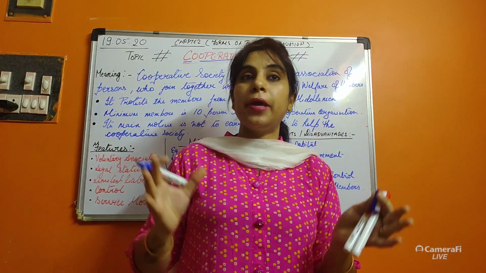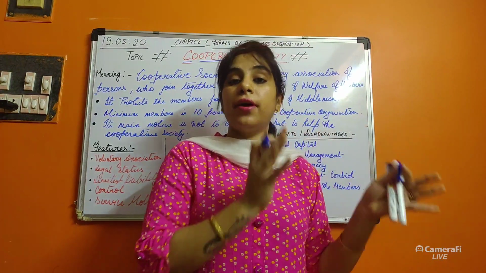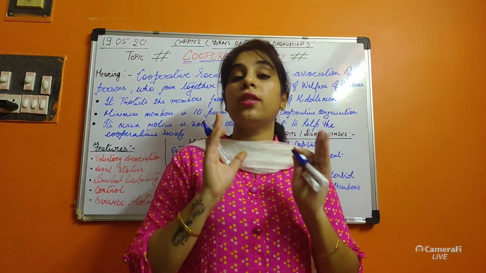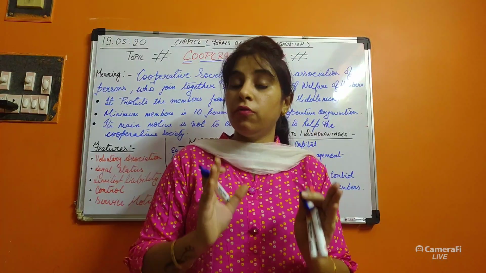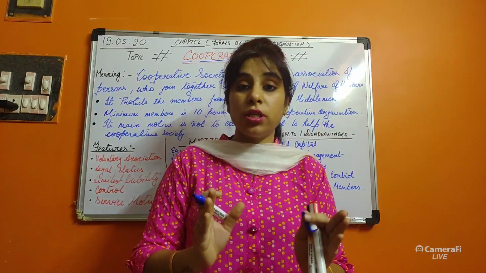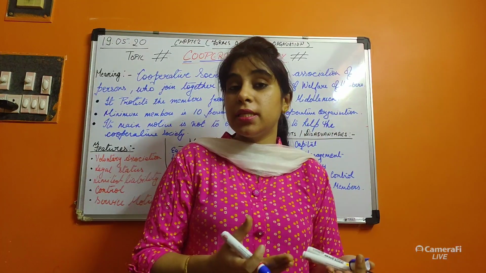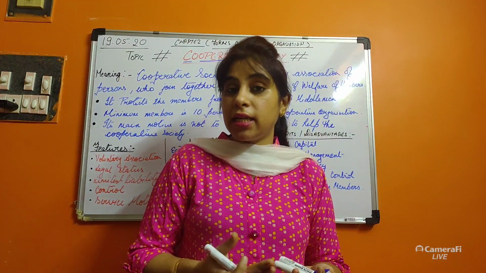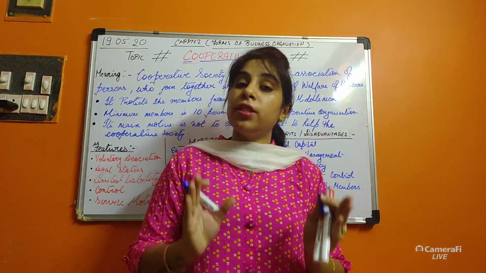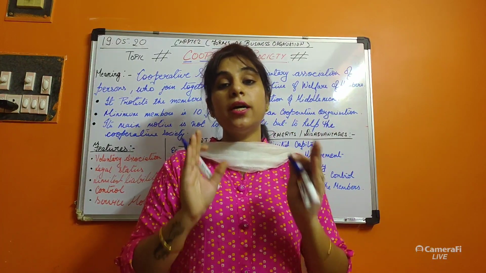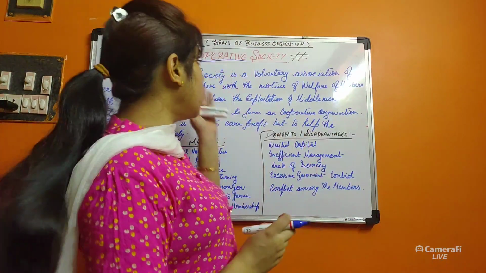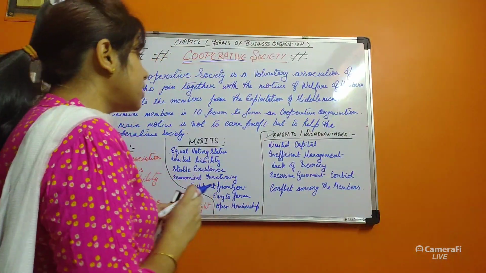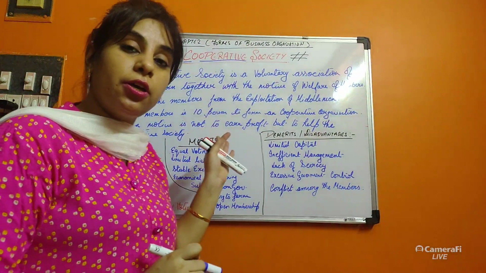It means some people who are running the society, running the organization with one main common goal, one main common motive. That is the meaning of cooperative society. Now, what I have written in the meaning, we will study further on.